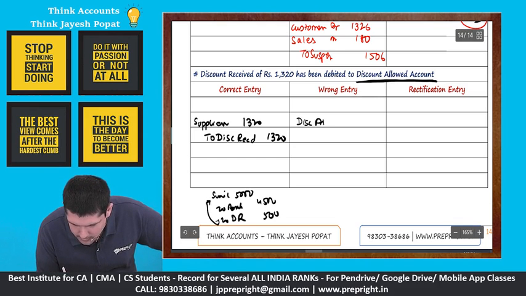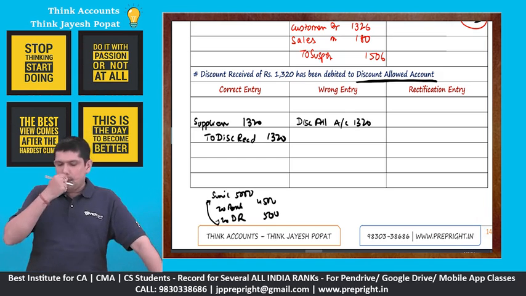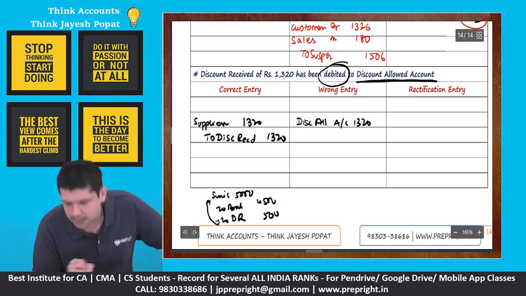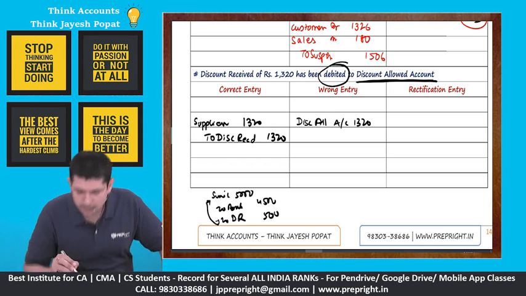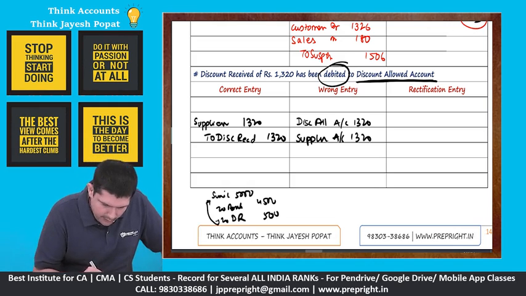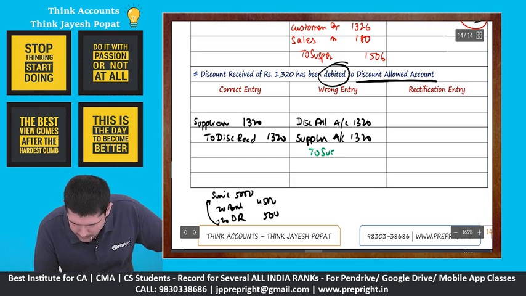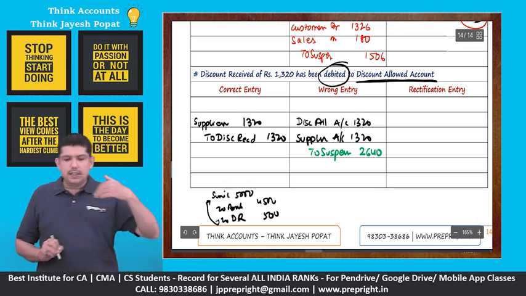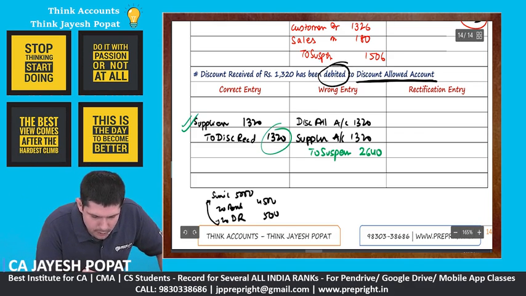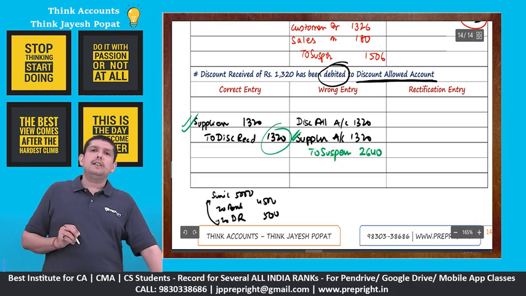Now the wrong entry has been debited to discount allowed. So we have debited to discount allowed, but it has not gone to our customer account because we just take the periodic total to the discount allowed account. There is no problem with the supplier account. So supplier account has been appropriately debited as well, right? So here we have a suspense of 2640, right? Because discount allowed has been debited instead of crediting discount received, but there is no problem with supplier. Supplier account has still been debited.